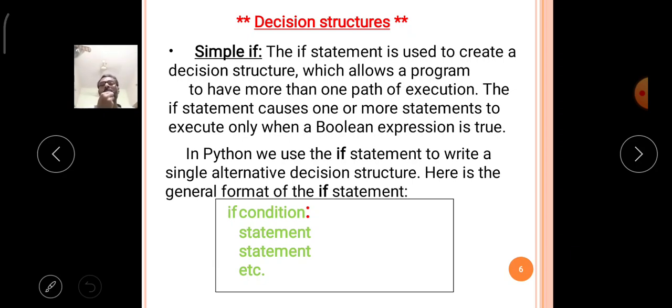Generally our brain is always thinking of the if condition in our life: if this happens, then the result will be good in my life.